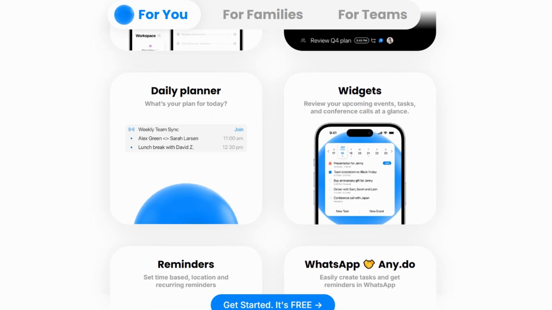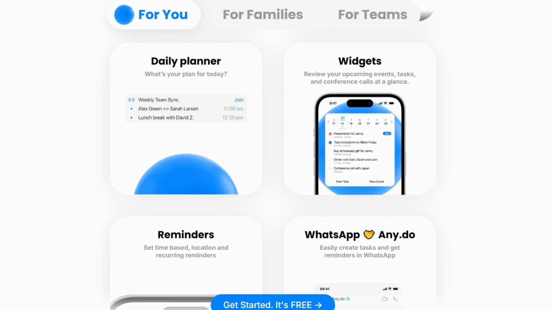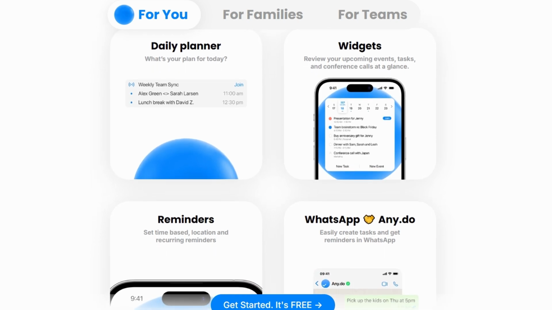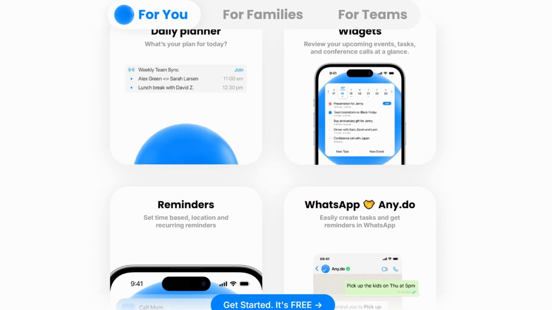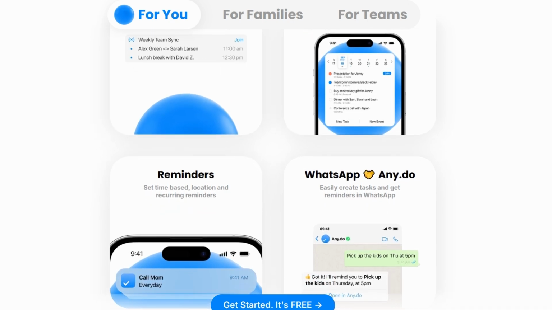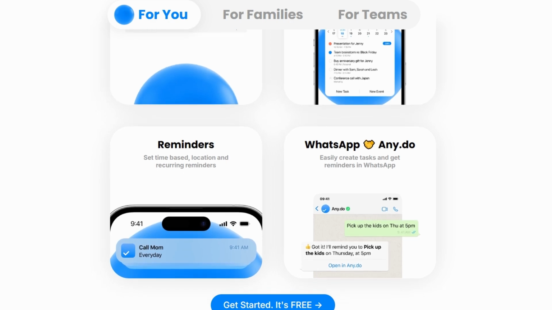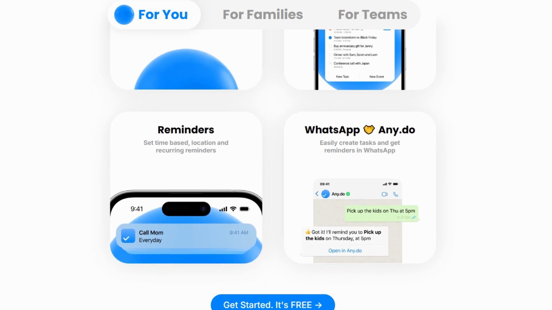Daily planners and reminders. Sync your calendar and let Any.Do nudge you to stay on track with notifications, be it for a morning yoga session or a work deadline. It's a productivity powerhouse, designed to help you get things done while freeing up your mind for what truly matters.